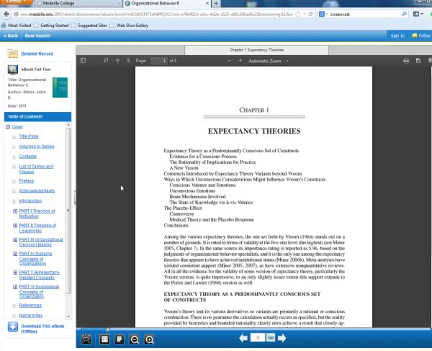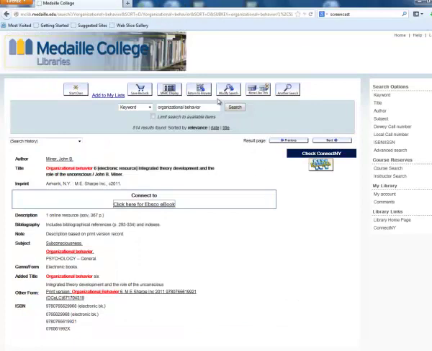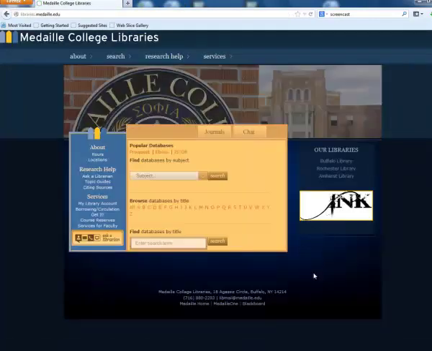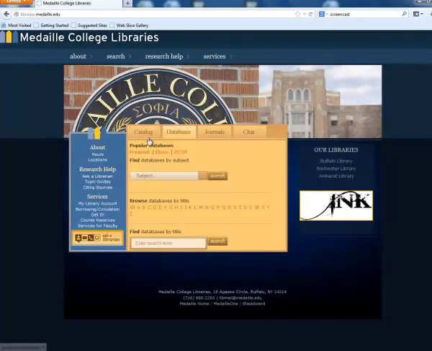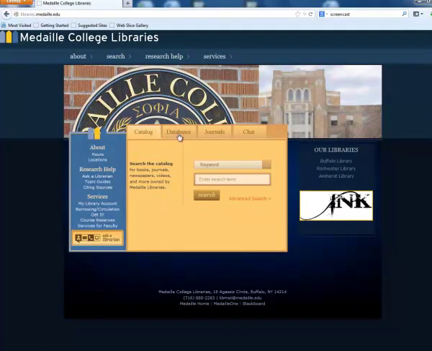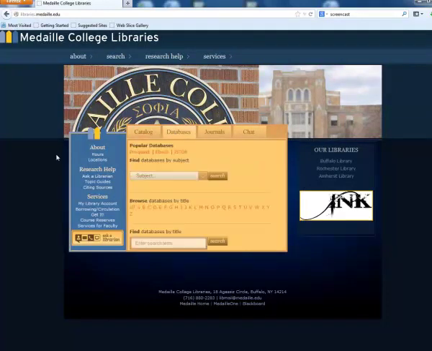So take a look at that catalog, see what's available to you. Going back to the college homepage, the next thing I'm going to talk about, we looked at the catalog, we're going to look at the databases. This is for locating articles.